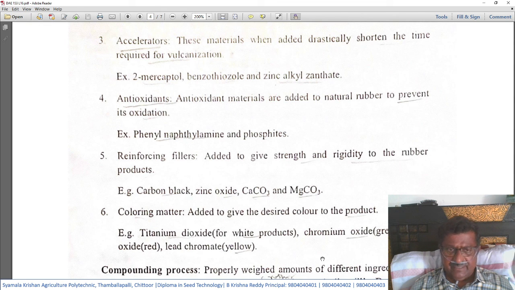Sixthly, coloring matter. These coloring matters are added to give the desired color to the product. So for these rubber products to have different colors, one needs to add some coloring agents.